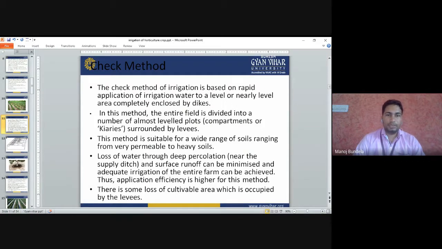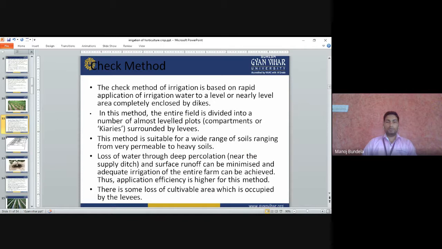In this method, the entire field is divided into a number of almost leveled plots or compartments. In the check basin method, we divide the complete farm into small plots according to the levels, high level or low level, and we divide the complete land into these plots.